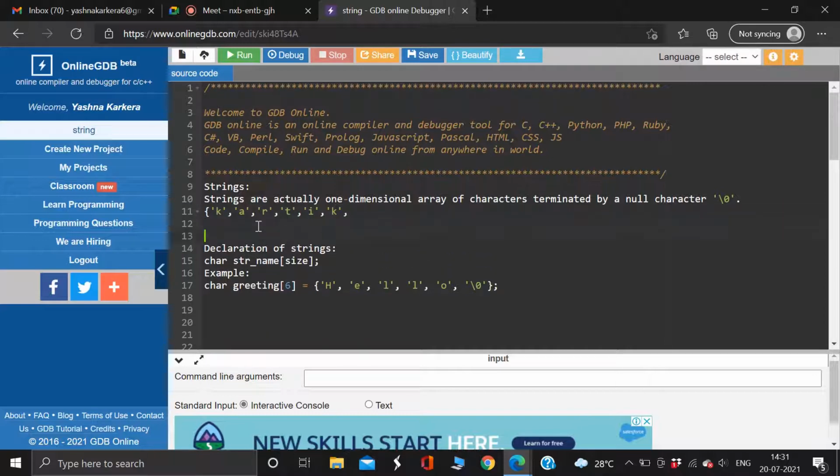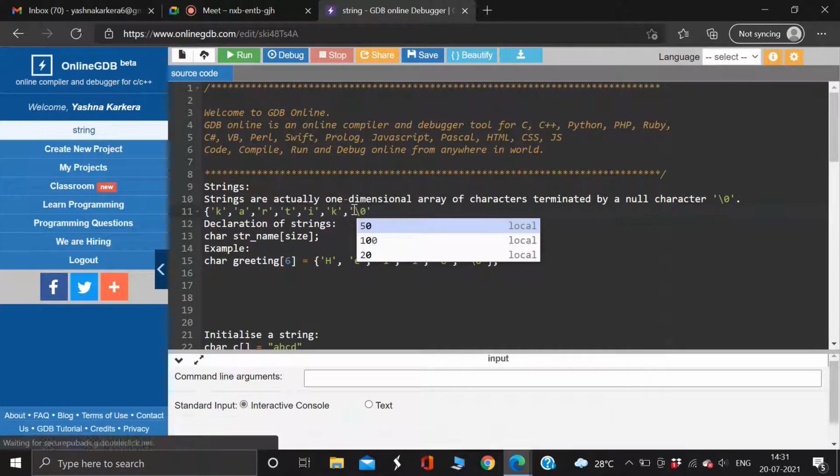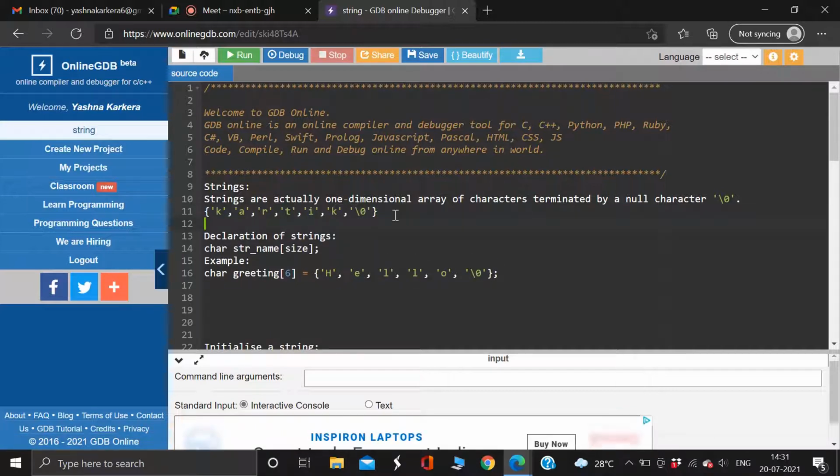This is an example for a string. This is basically storing characters or alphabets, right? But the special thing about it is the last element is always the null character, that is backslash zero. So this is basically a string. Is this clear?